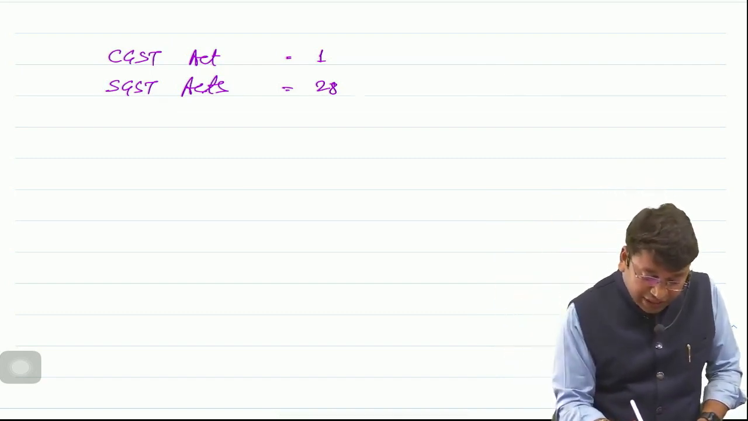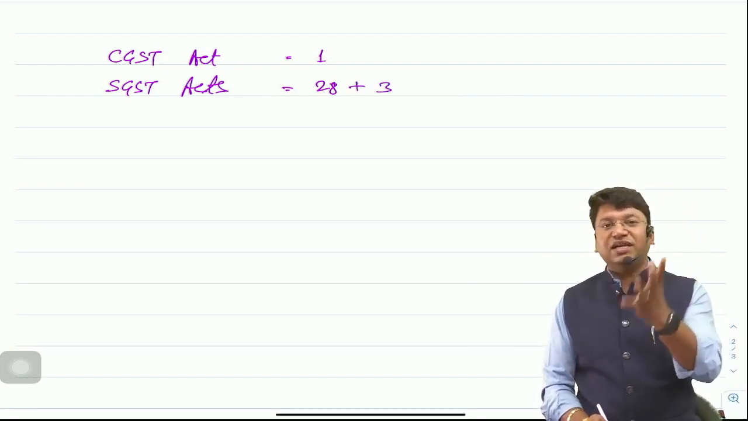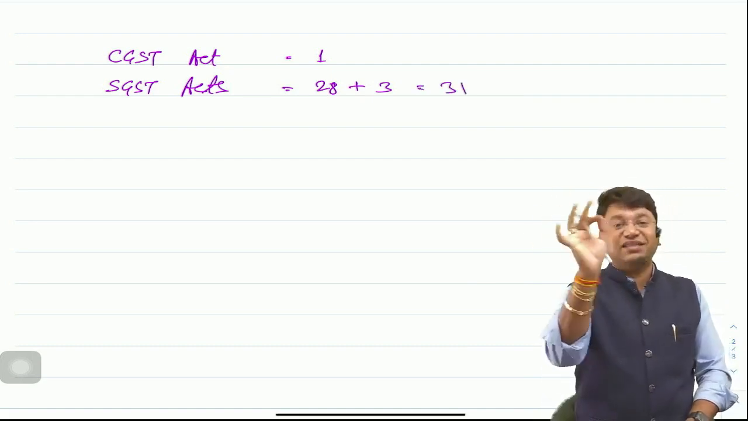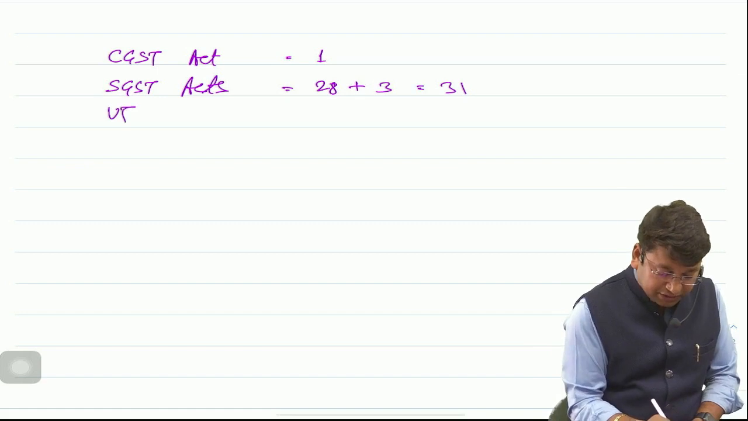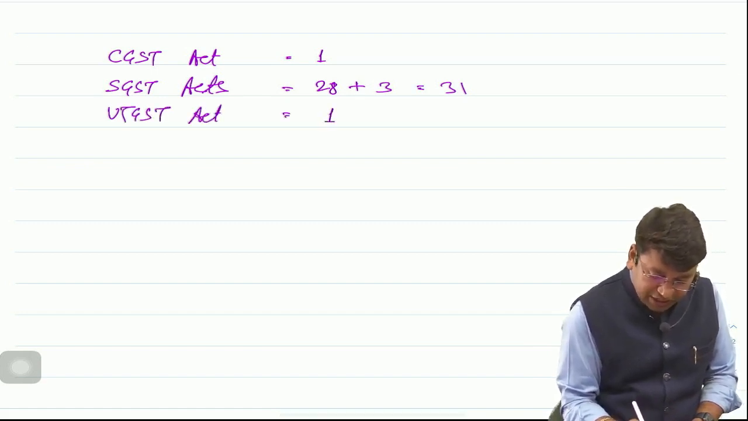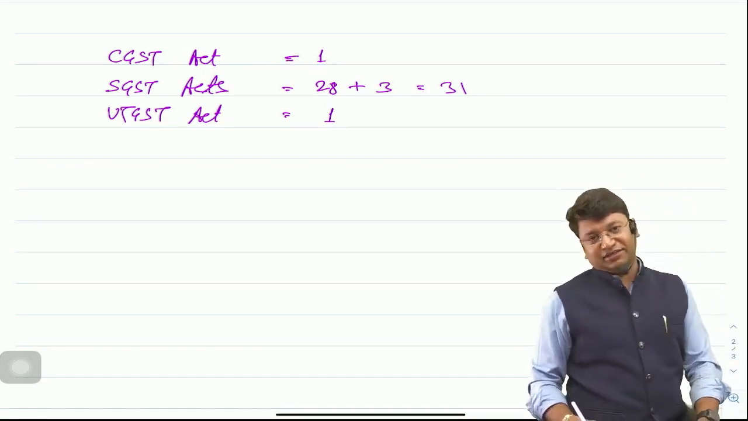That's why these 3 union territories have their own SGST Act. So 28 were the actual states, and 3 union territories have their own SGST Act. So in total, 31 SGST Acts are there. And for the other union territories, there is one common UTGST Act which is applicable to all the remaining union territories.